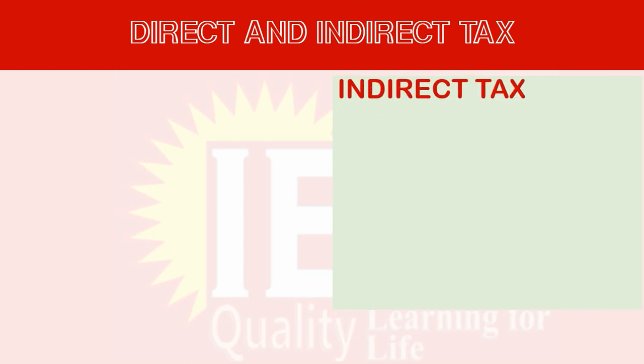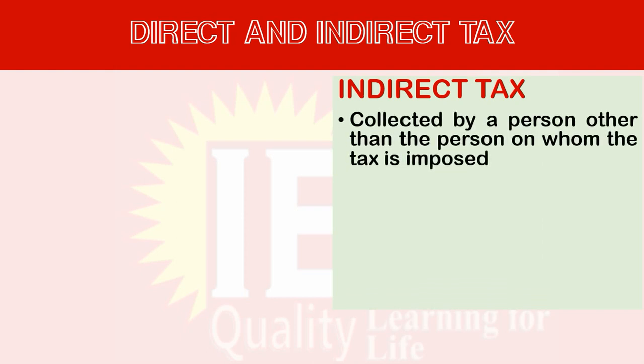Moving forward, direct and indirect taxes. Indirect tax is not charged on a specific person directly. So, indirect tax is collected by a person other than the person on whom the tax is imposed. For example, if I am a seller and I have been imposed an indirect tax, VAT, I am not going to pay the VAT. I will sell the product, I will get the tax from my customer and I will pay. So, I will only be doing the part of collection. I am not going to pay, but I am going to collect from my customer and pay. So that is the indirect tax.